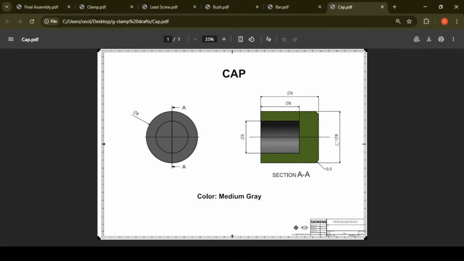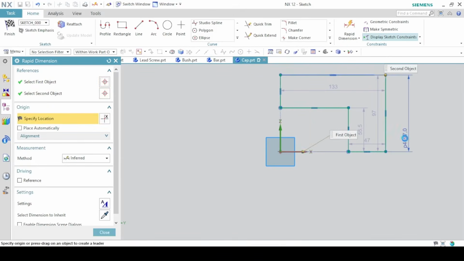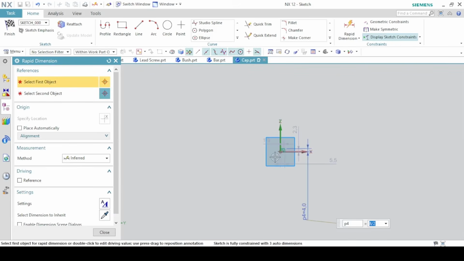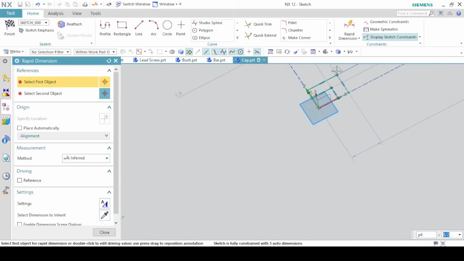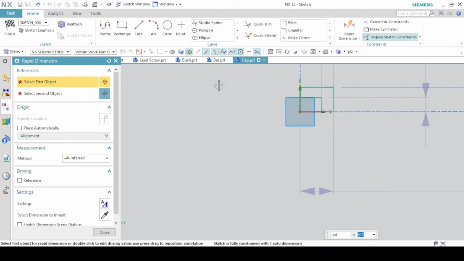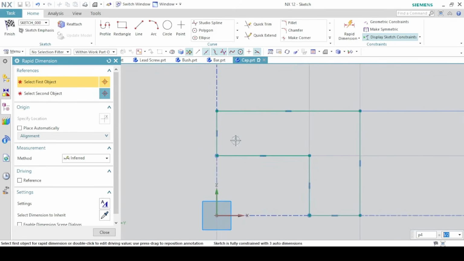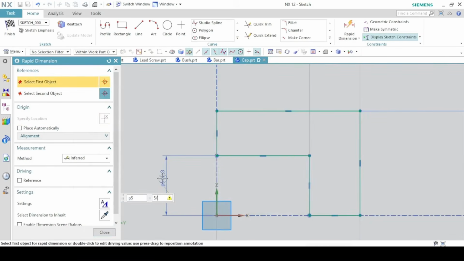This diameter is 8, this is 5. So 8 divided by 2. And this will be 5 divided by 2.